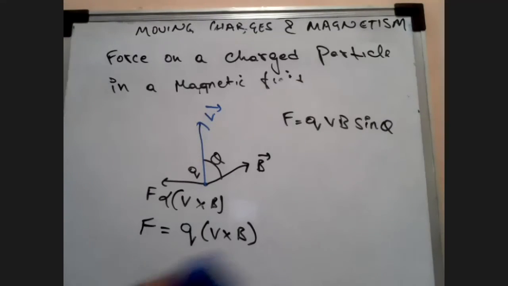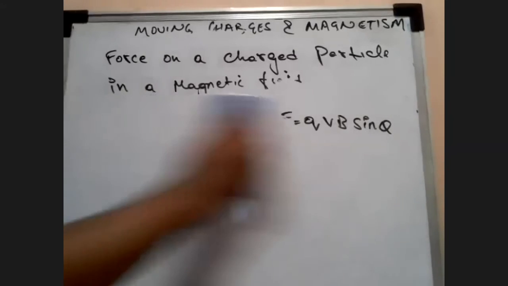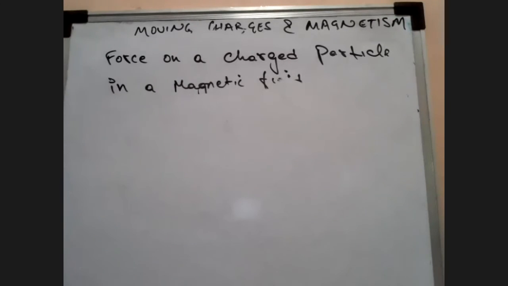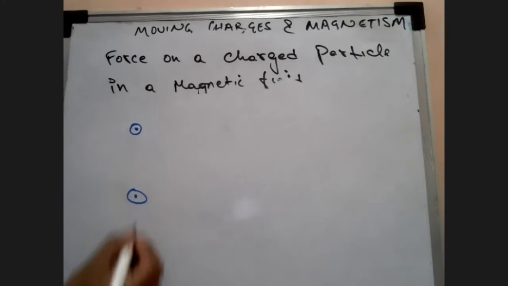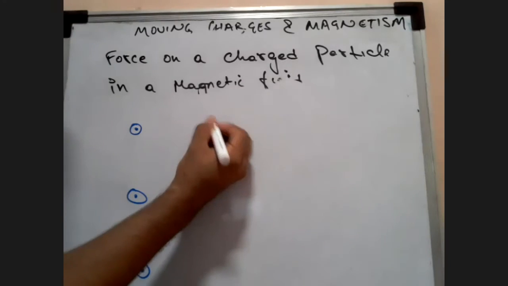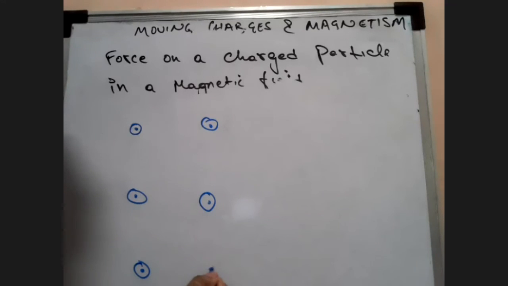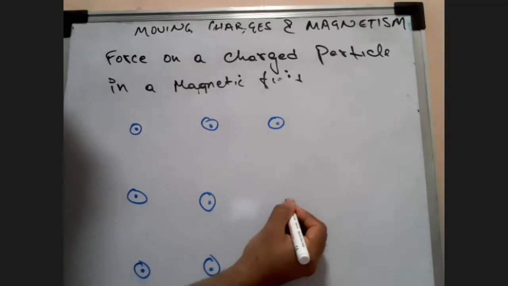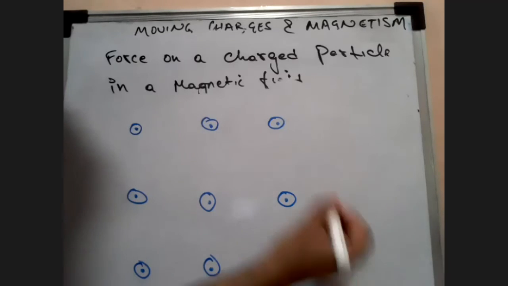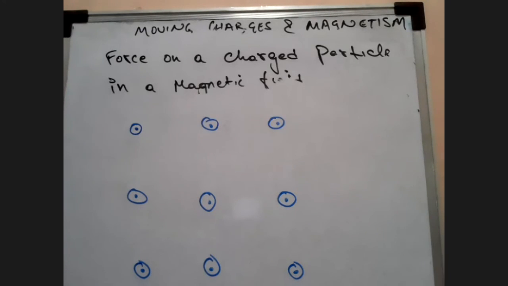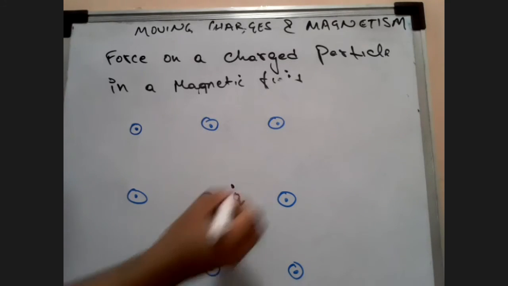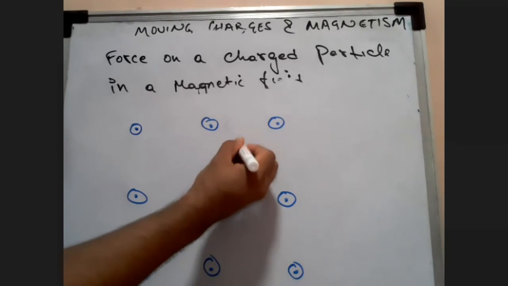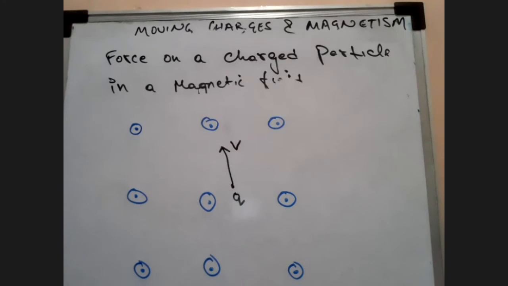If this is clear, let's go to the next topic. Next, let's say the magnetic field is on this side. I want the answers from you now. If it is all like this, and I am taking a charge q like this, and I have a velocity v in this direction, then in what direction will my force be? Can everyone answer me quickly?